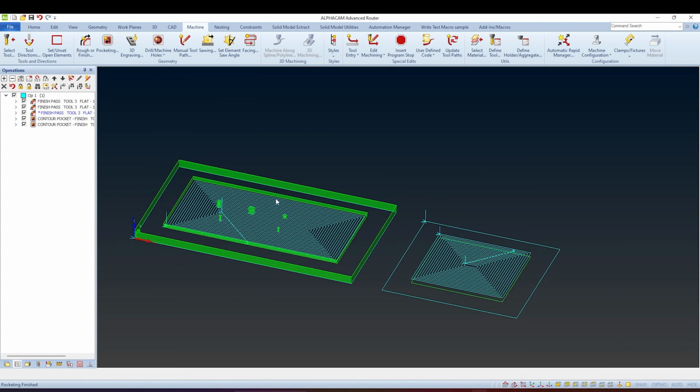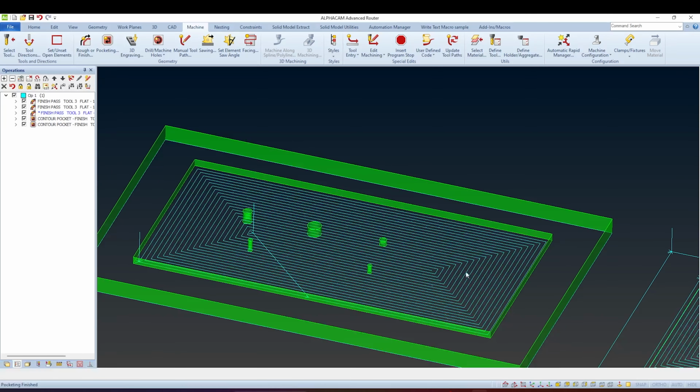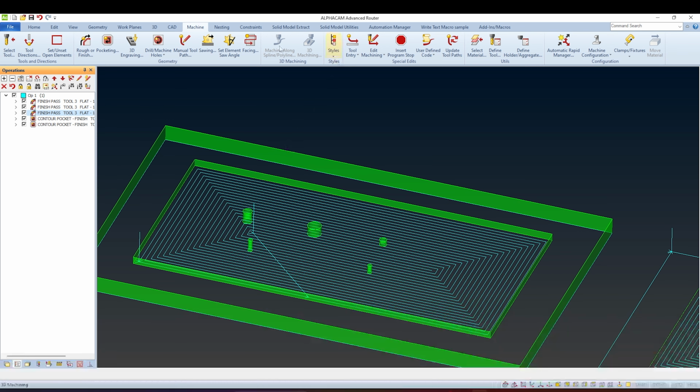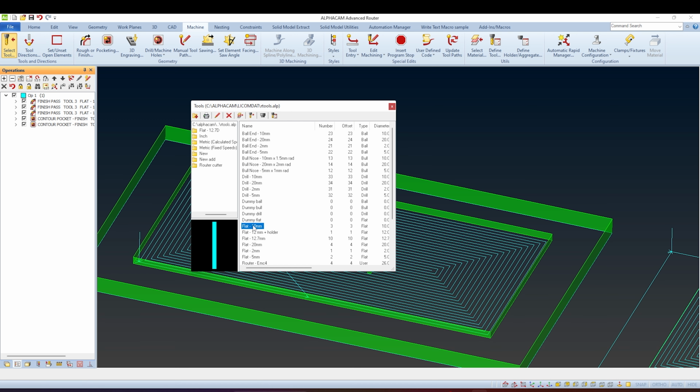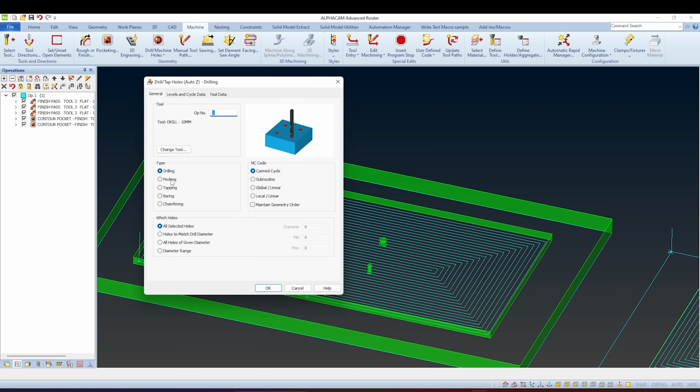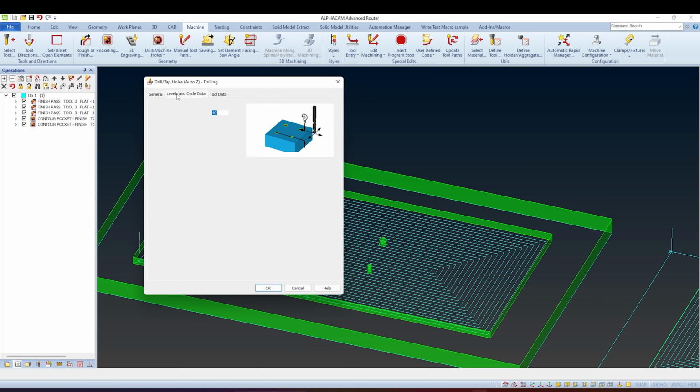Now let's drill all the holes. Select the tool, 10mm drill bits, select drilling, auto Z, all selected holes.